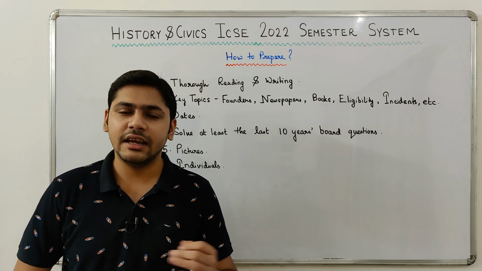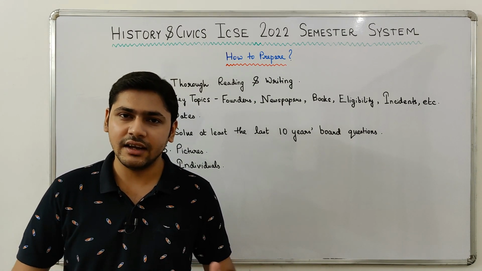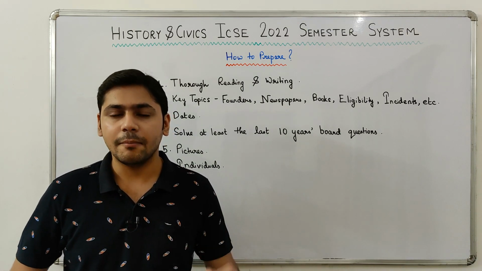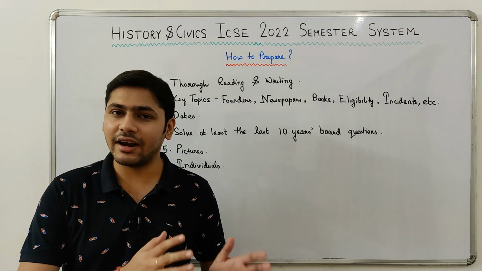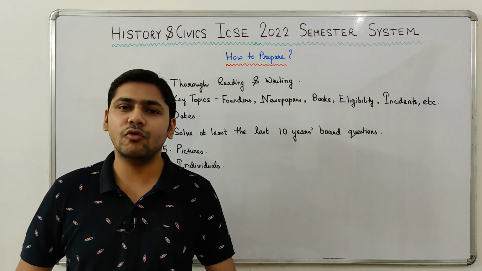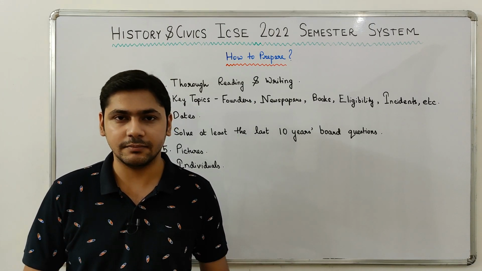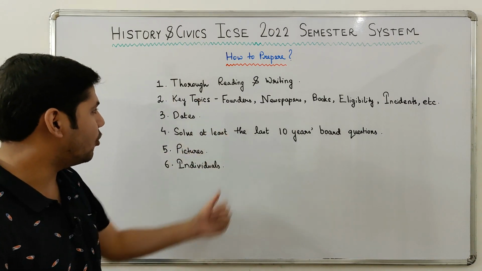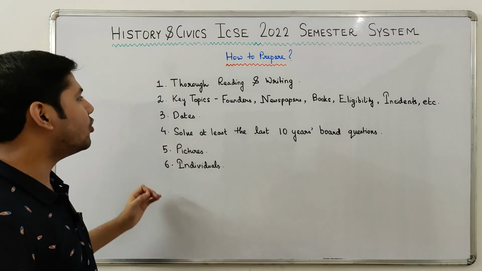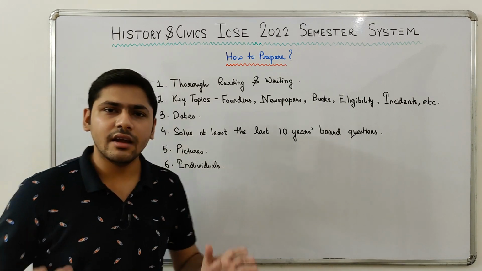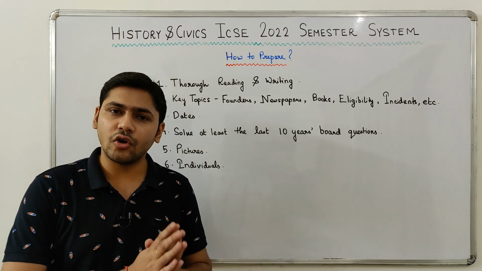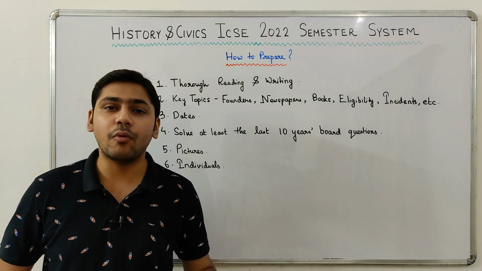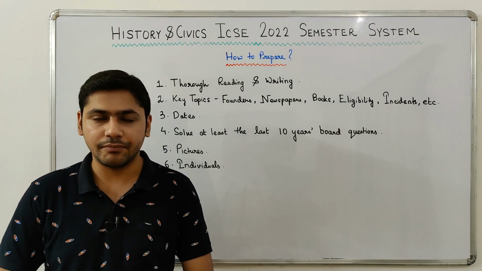Say for example, if you had to answer a big question, you might miss a few points that won't affect the whole answer. But if you miss a few points for an MCQ type examination, then you won't be able to answer questions. Now let's move on to the points that I have mentioned on the board. First, thorough reading and writing. With history and civics, thorough reading is very important. Along with that, writing all the important topics is also very important.